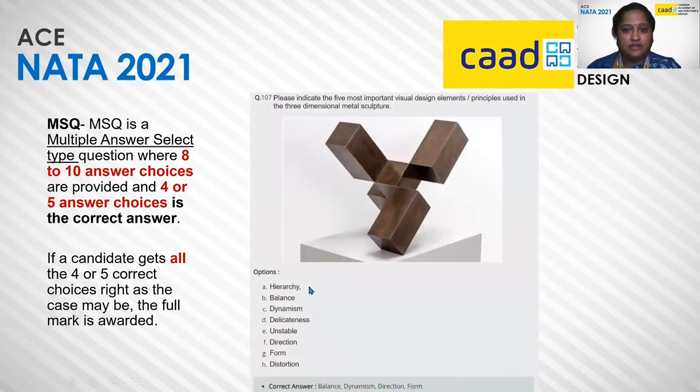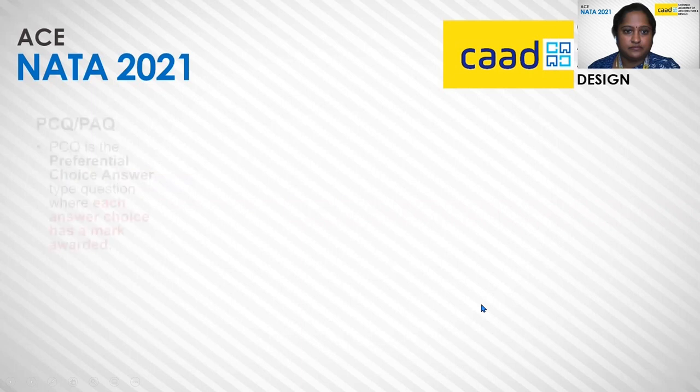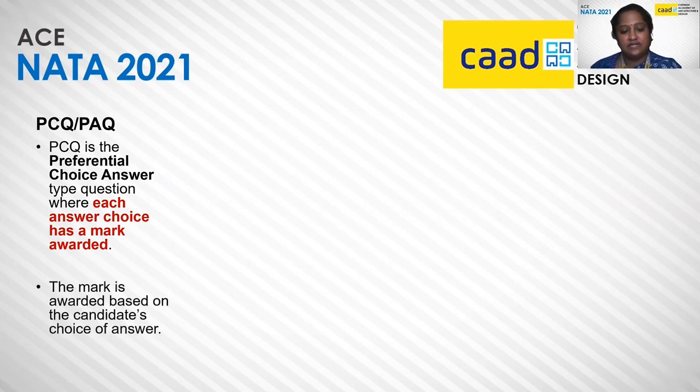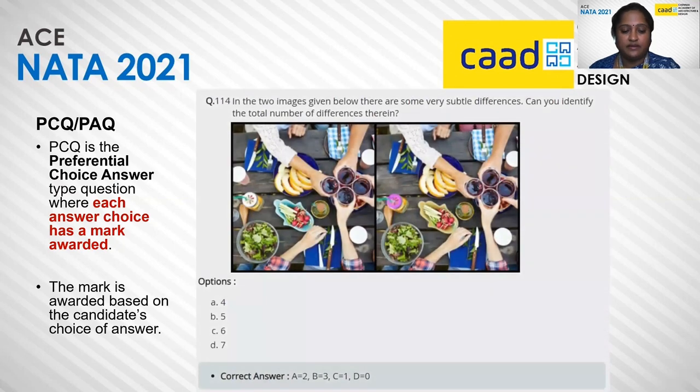In this example, you can see that the 5 most important visual design elements or principles that are used in the 3-dimensional metal sculpture have been asked for. PCQ or preferential choice question is one in which the mark depends on the choice of answer. In this example, you can see that different marks have been assigned for different options. That is, if you select A, you get 2 marks. If you select B, you get 3 marks and so on.